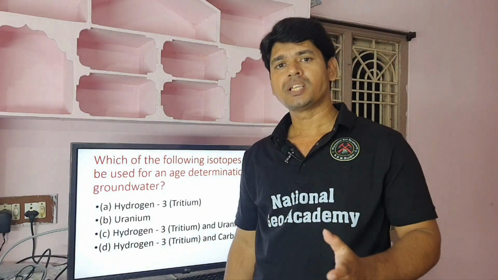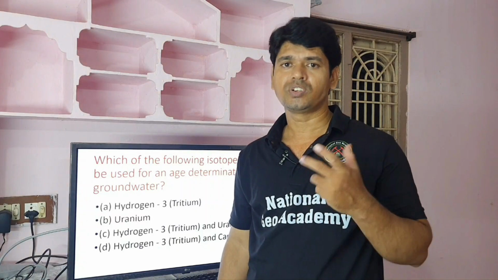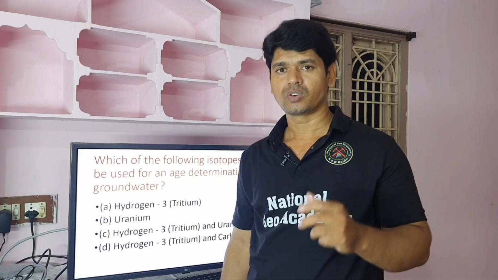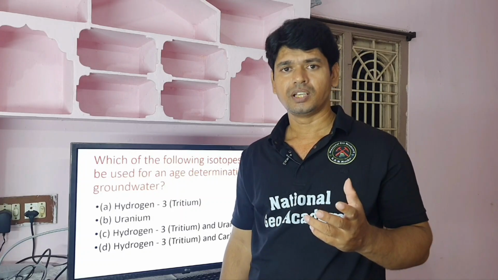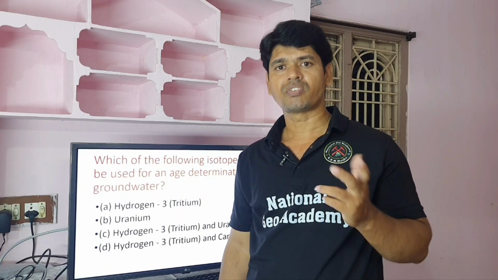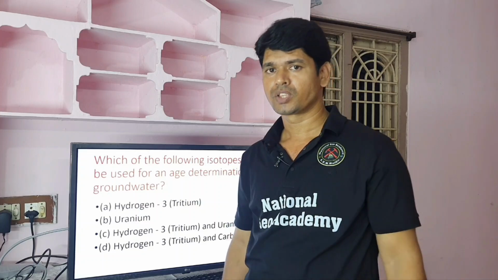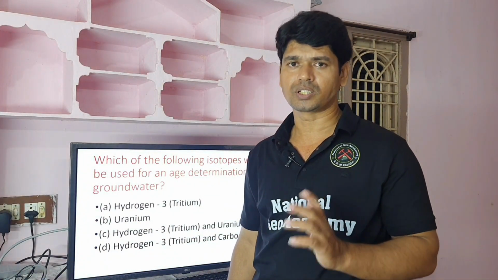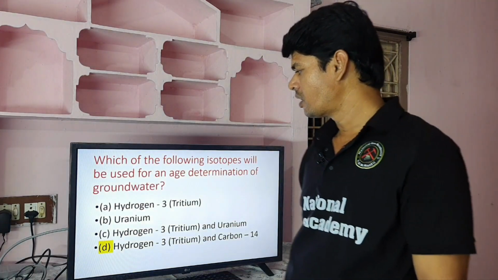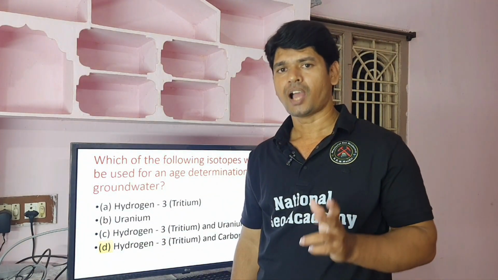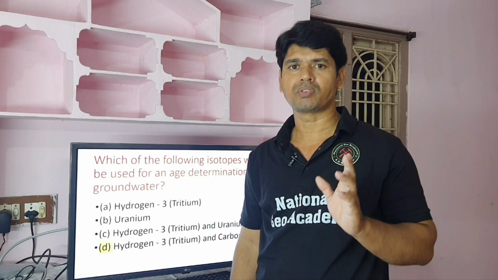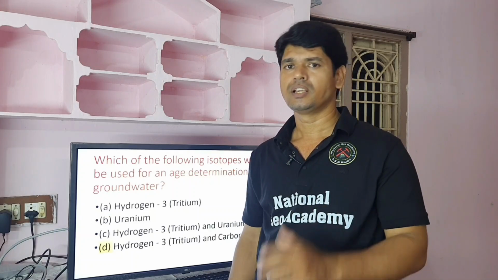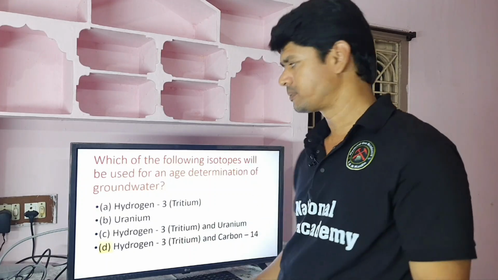Here uranium is not useful, it is useful for finding out the oldest rocks. It has a half life of nearly 4500 million years. So, it is not useful for the calculation of age of groundwater. So, option D is correct. Hydrogen 3 tritium and carbon 14 are both useful for the calculation of the age of the groundwater.